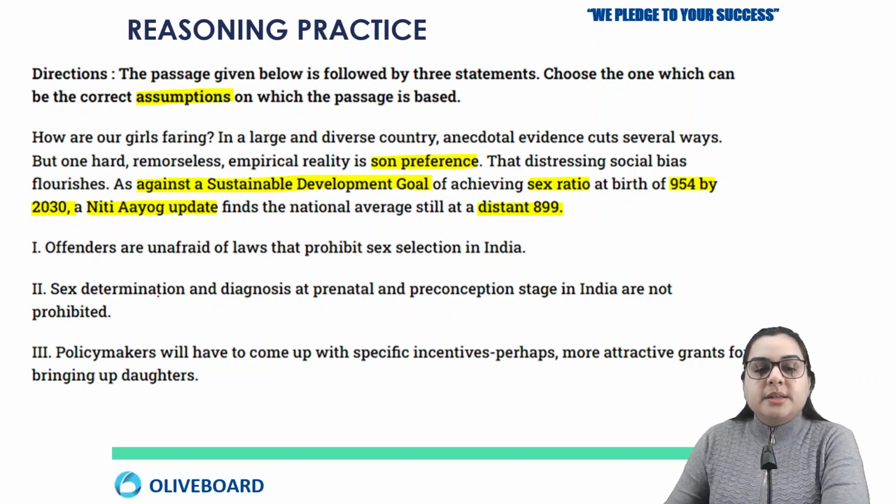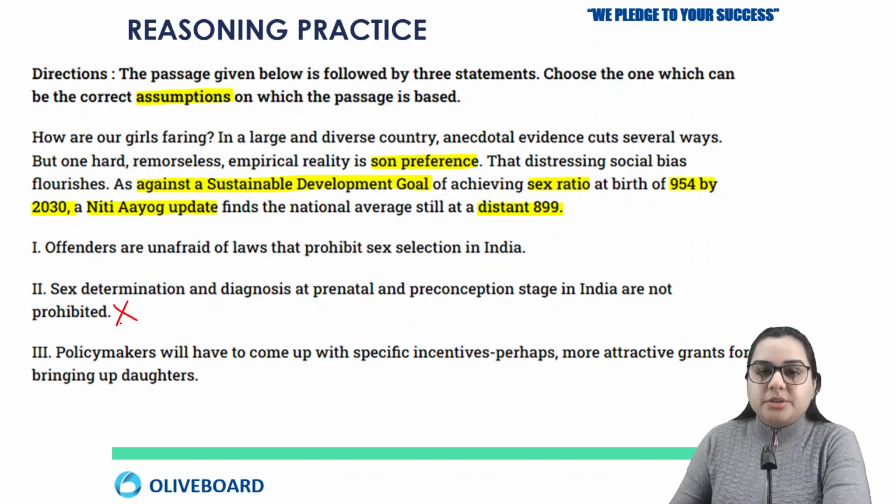Second one says sex determination and diagnosis at prenatal and preconception stage in India are not prohibited. So there is no reference about this in the information in the paragraph. Actually, this suggests that the government wants this, and if the government wants this, then government must have prohibited. Okay, so the second one is the wrong one.